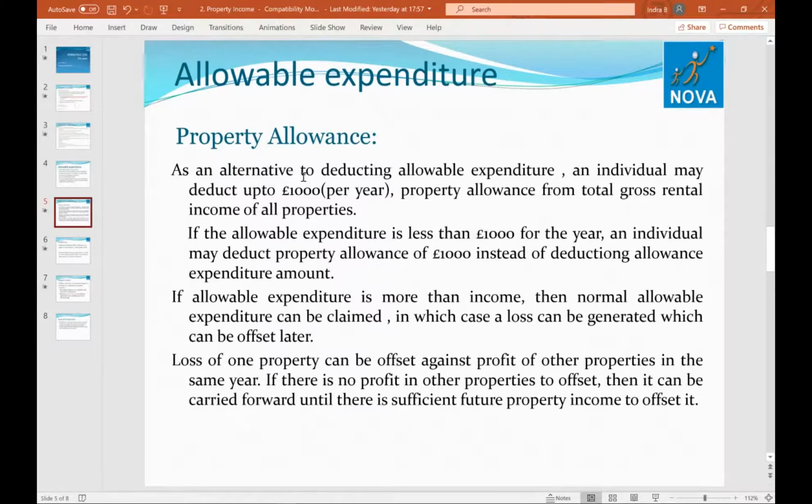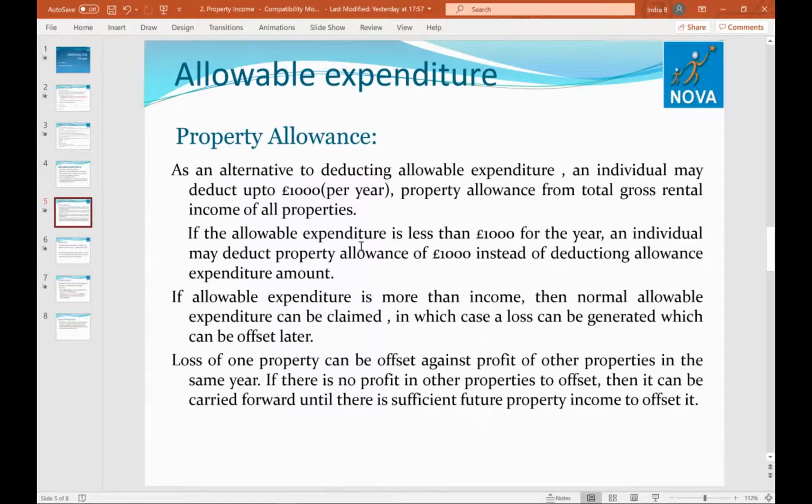Like if you have very little expenditure during the year, like you didn't replace any fridge or it was less than £1,000, then people can just claim a fixed amount of £1,000 per year as a property allowance. Then you don't have to explain what the expenses were. So this is property allowance.